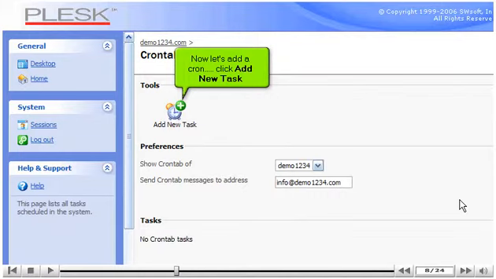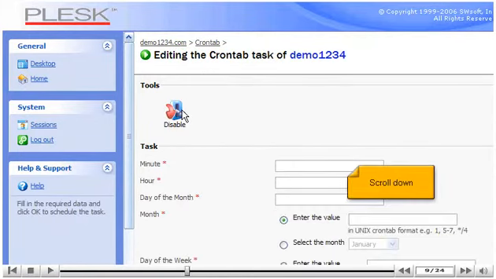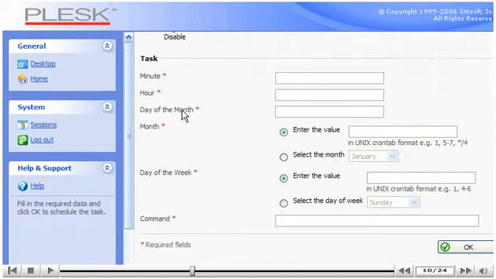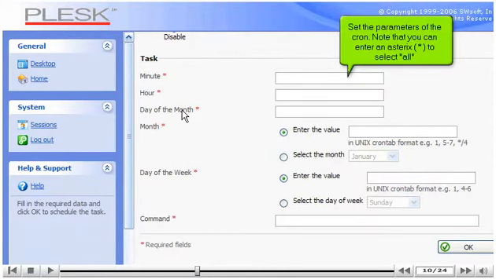Now let's add a cron. Click Add New Task. Scroll down. Set the parameters of the cron. Note that you can enter an asterisk to select all.